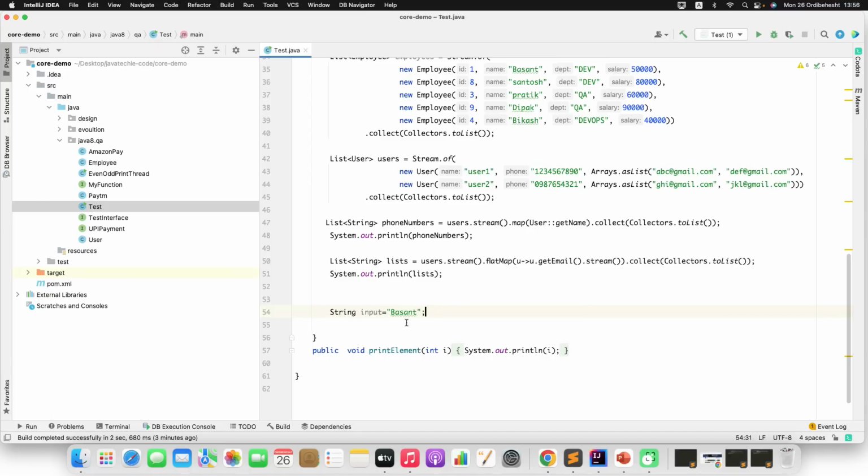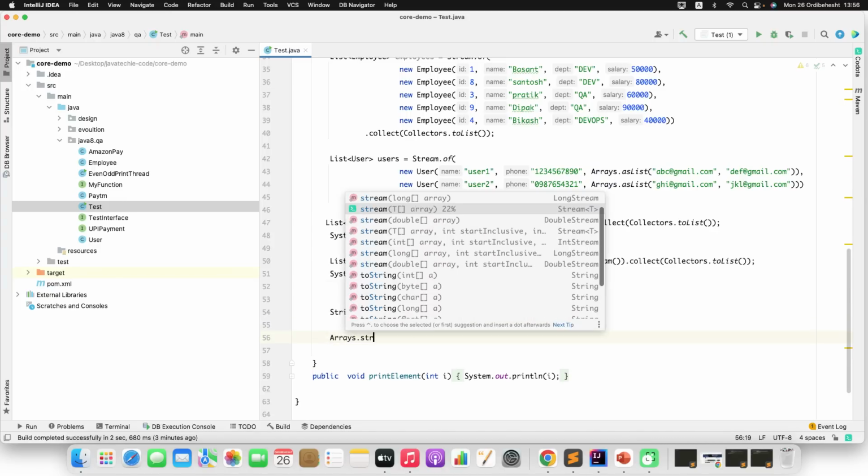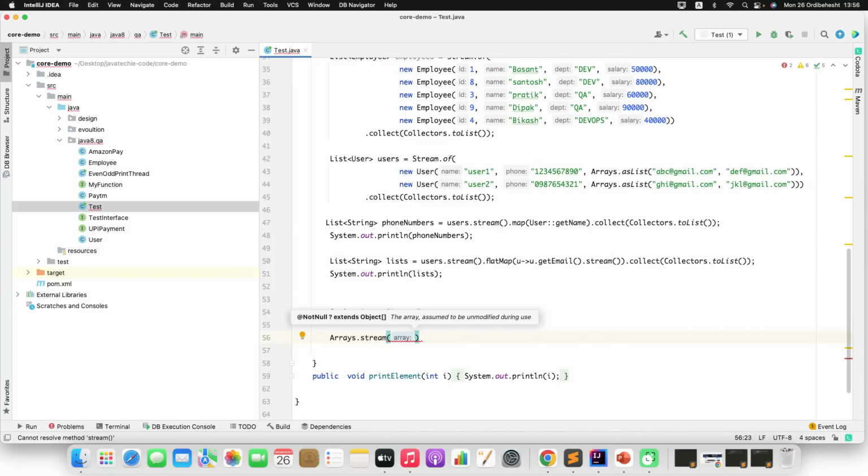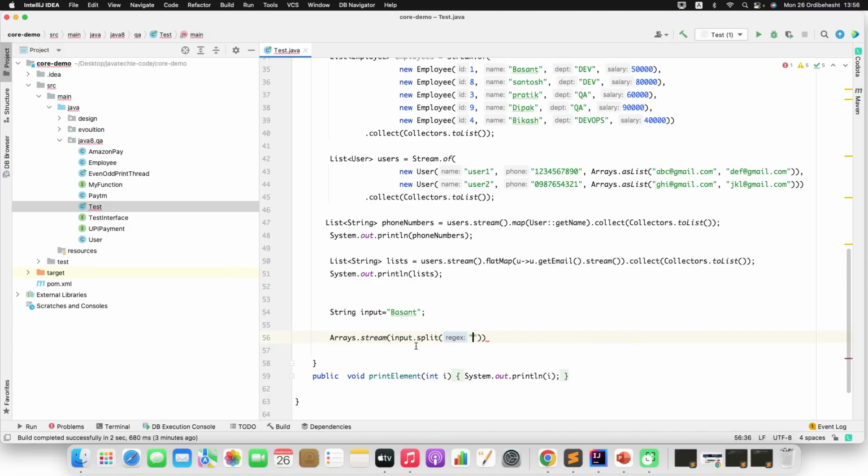So first, I need to convert this string to an array, splitting on the empty string so that I can get each character. What I'll do is simply call Arrays.stream, and the input is the input dot split using this. Okay, so you'll get each character: B, then A, then S, like that.